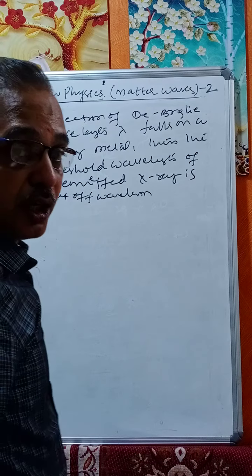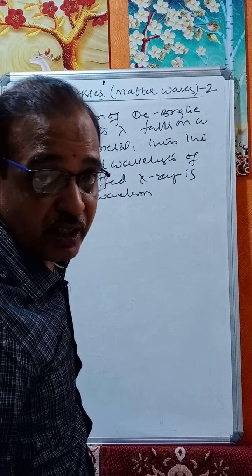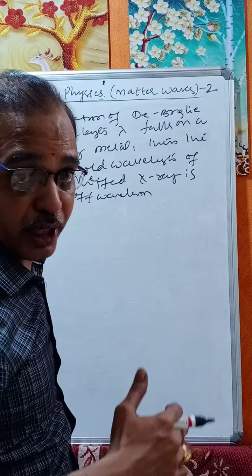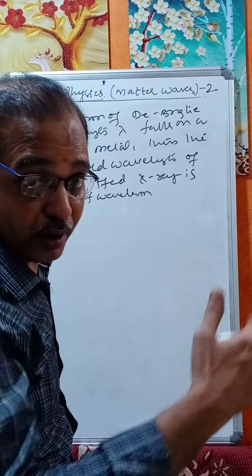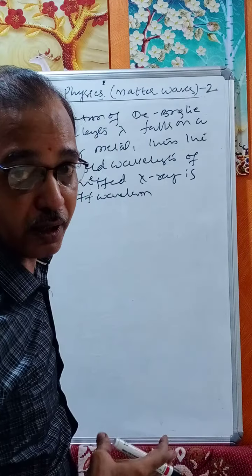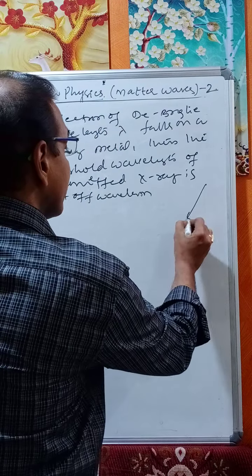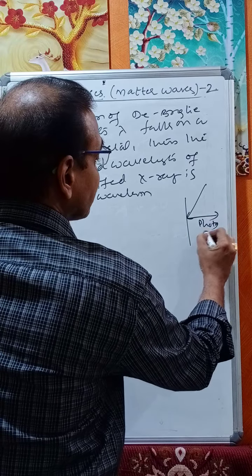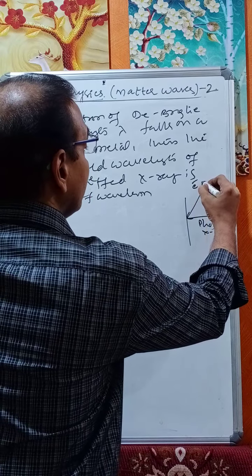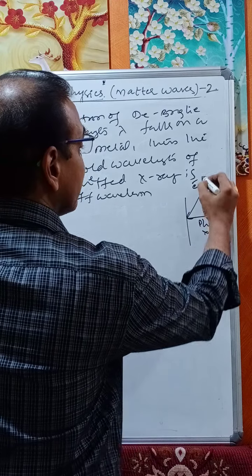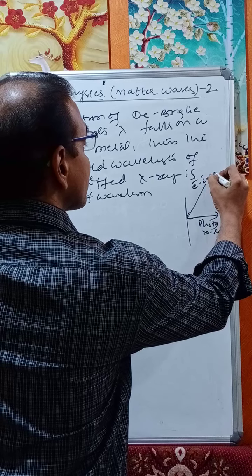So for the X-ray tube or X-ray metal to emit a photon, the energy of the incident electron should be equal to the energy of the X-ray photon. This is the incident electron. This is the X-ray photon.